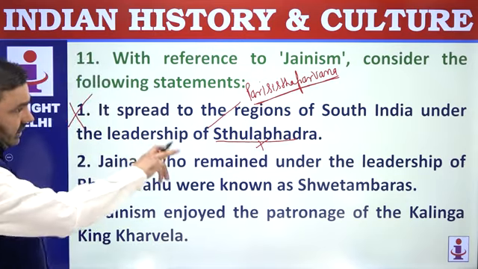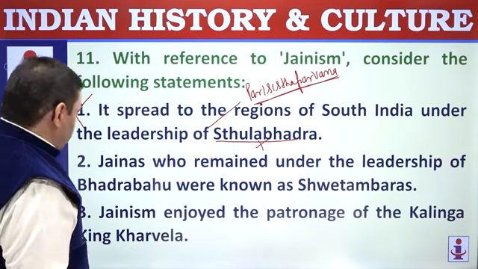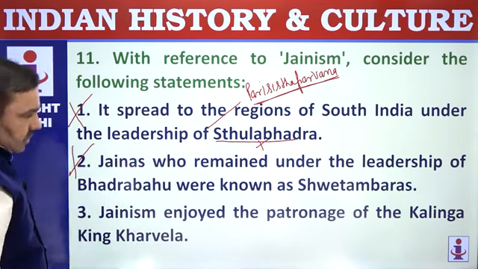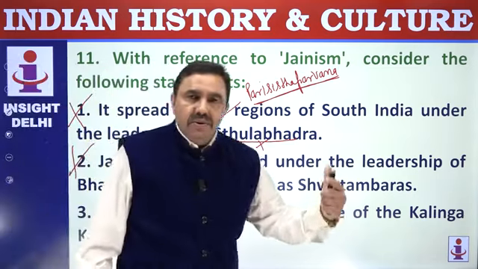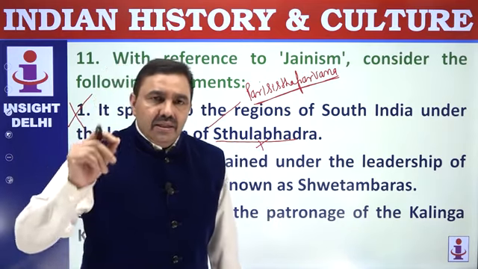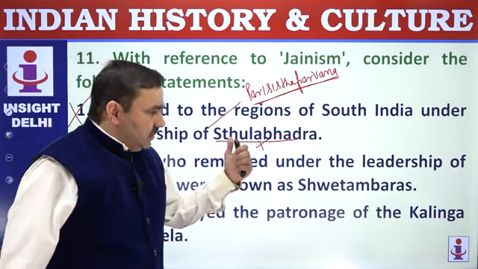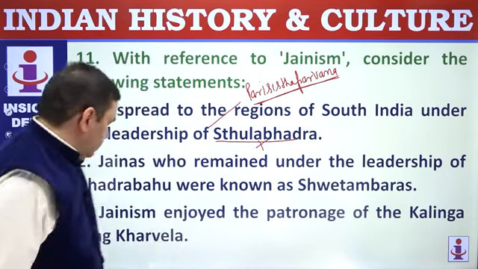So Bhadrabahu carried Jainism to South India. Jainas who remained under the leadership of Sthulabhadra were known as Svetambara. His followers started wearing white cloth. White clad means Svetambara. And those who did not wear anything continued to live a life of nudity. They were followers of Bhadrabahu. They came to be known as Digambara, sky clad.